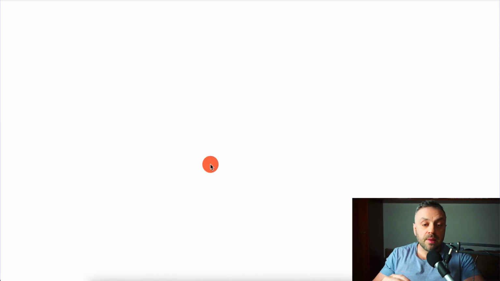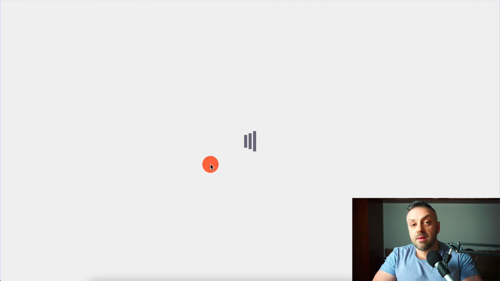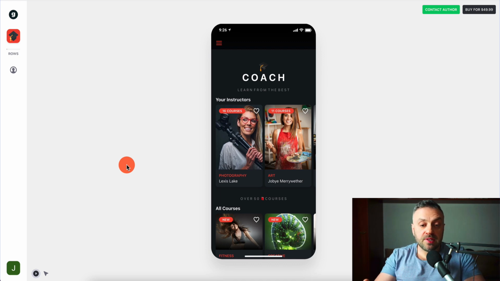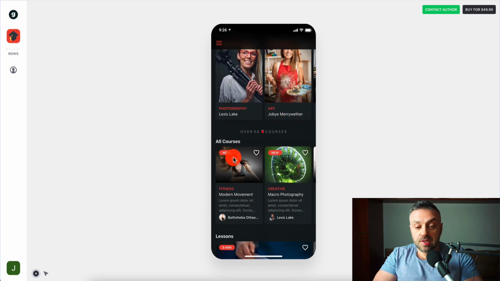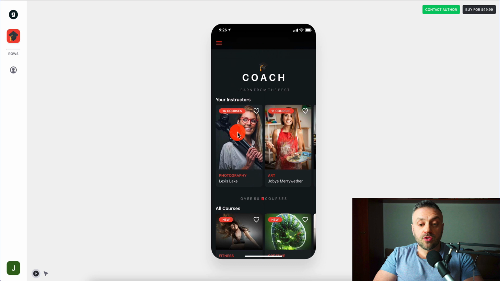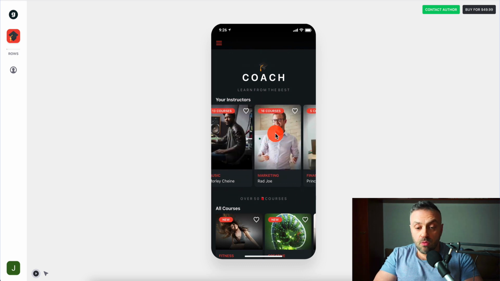And if you preview it, you're going to see exactly how this template looks and behaves, because it's going to basically load up this template in an app browser screen. And so here I basically load up this template and you can see what it looks like. And this is coach. What it seems to me is basically an online marketplace for courses, and coach, learn from the best. Your instructors, 16 courses, 11 courses, and there are 2 instructors, it seems to me. Oh no, there's actually more.